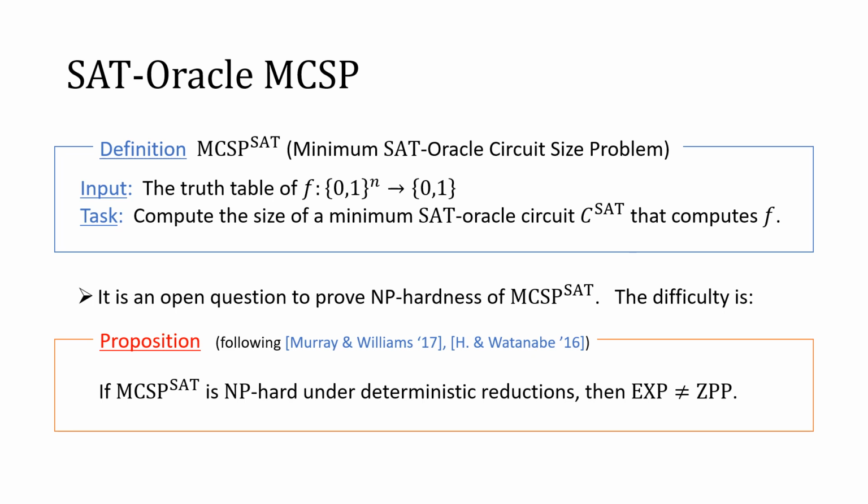The main difficulty behind this open question is that we can't prove it by using deterministic reduction, because if we can prove that MCSP with an oracle is NP-hard under deterministic reduction, then we can separate EXP from BPP, which is a notorious open question. So it is difficult to prove NP-hardness of MCSP with an oracle.